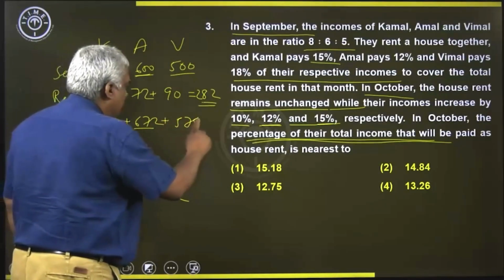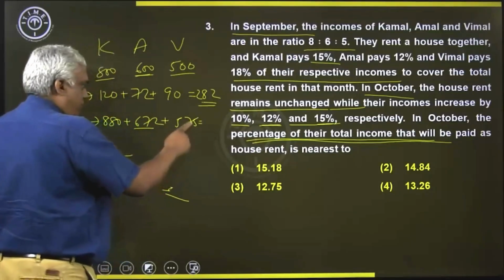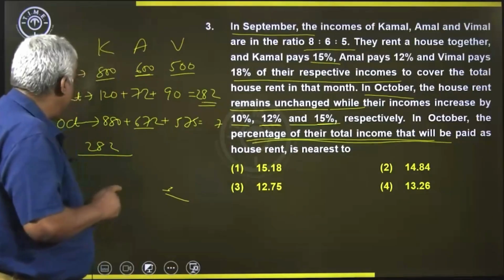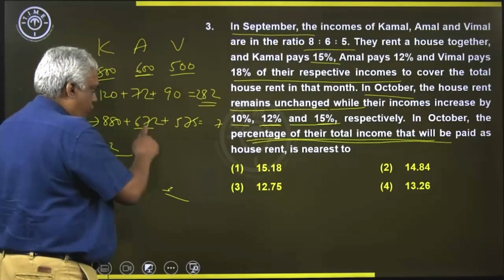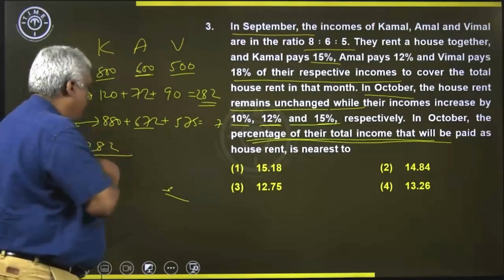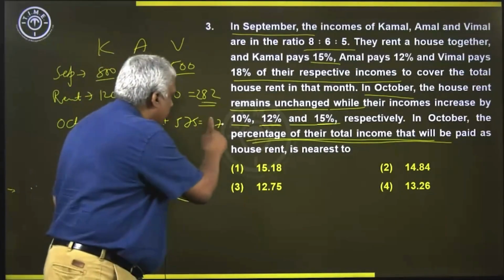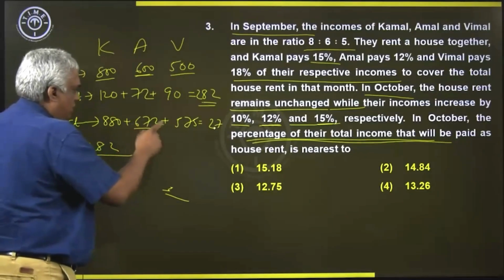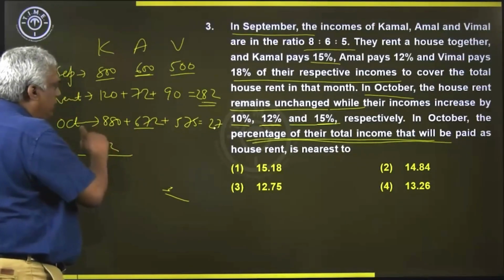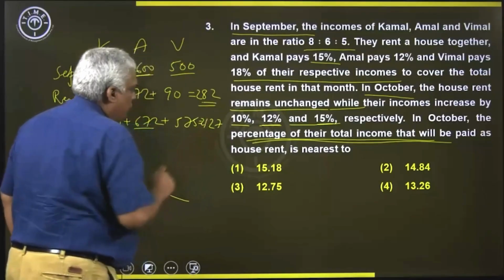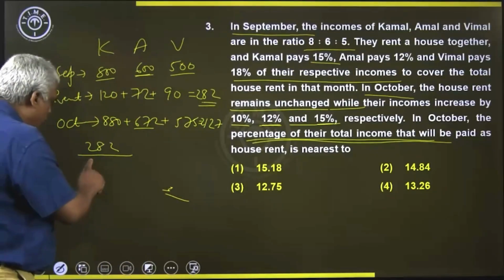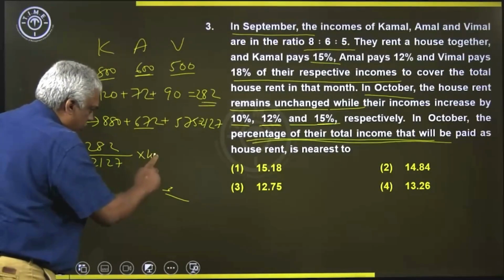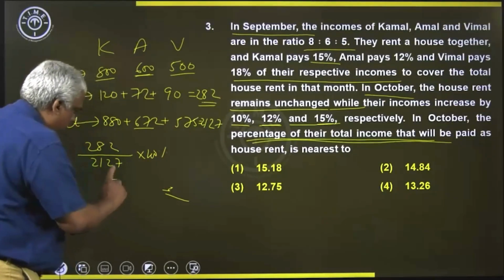Let's calculate that: 880 plus 672 plus 575 gives 2127. So it is 282 over 2127, into 100%.